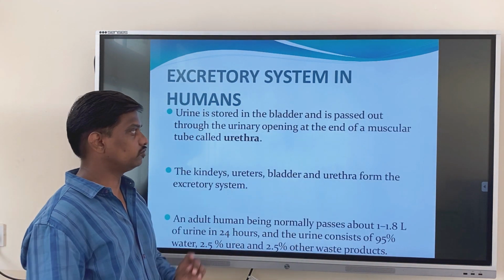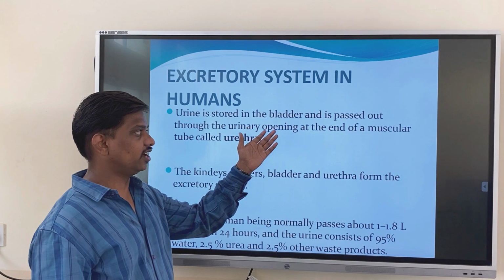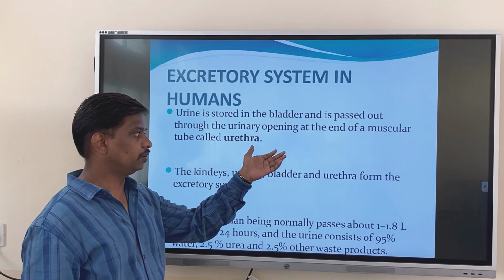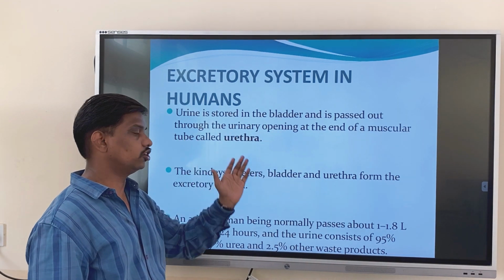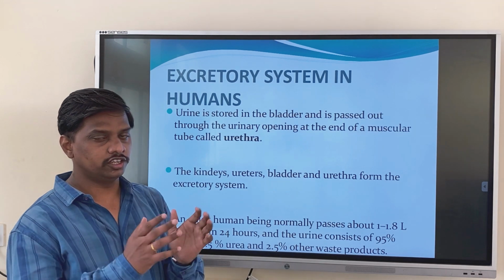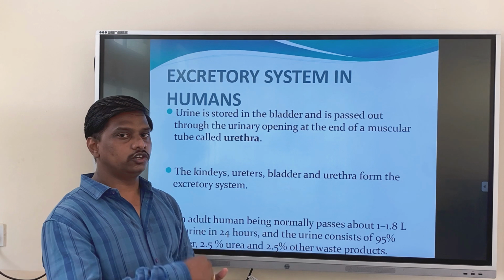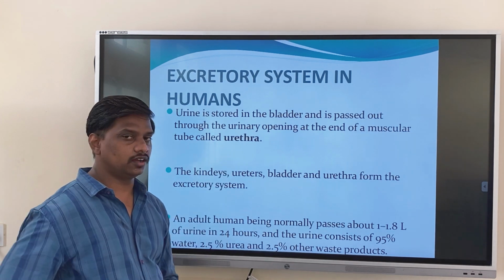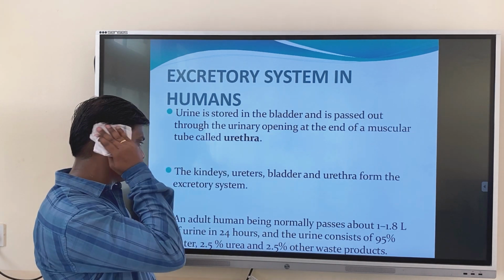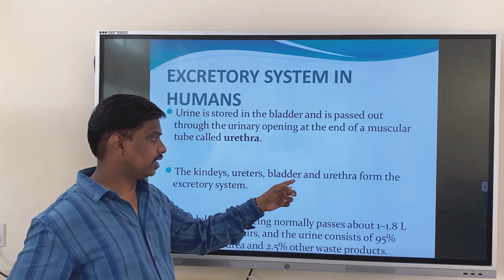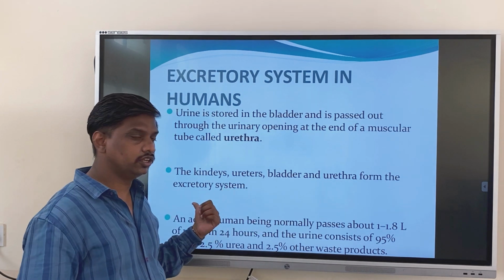Excretory system in humans, once again: urine is stored in the bladder and is passed out through the urinary opening at the end of the muscular tube called the urethra. Urine is stored in the urinary bladder, and whenever we feel the urge to pass urine, we can pass it through the urethra. The kidneys, ureters, bladder and urethra form the excretory system.